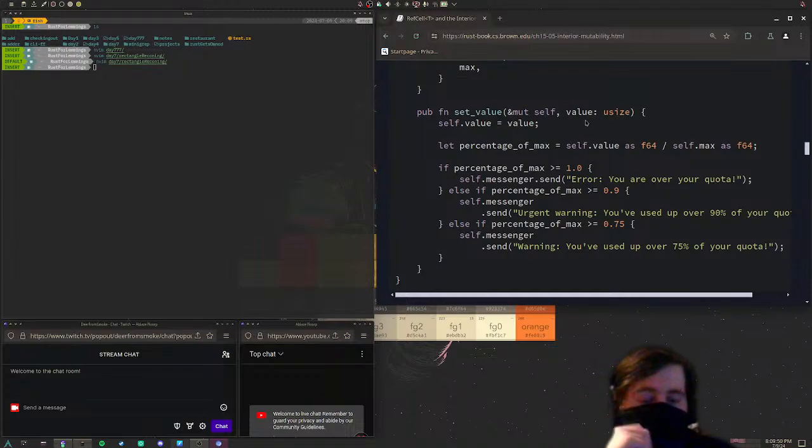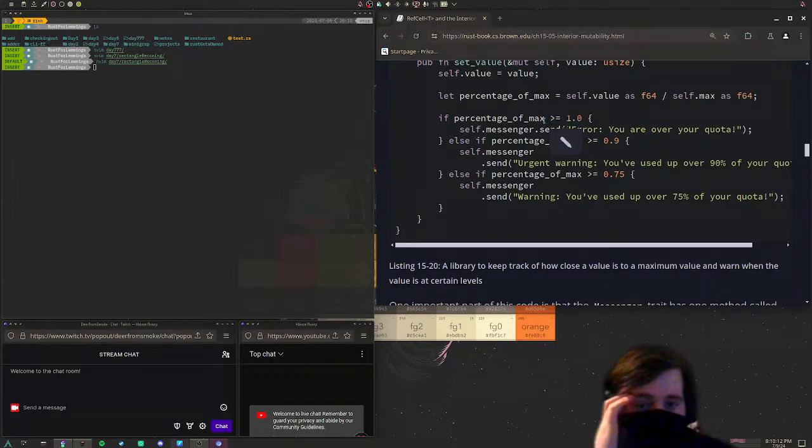Also taking in a value. Self.value equals the new value, and percentage_of_max equals self.value as a 64-bit float divided by self.max as a 64-bit floating point.